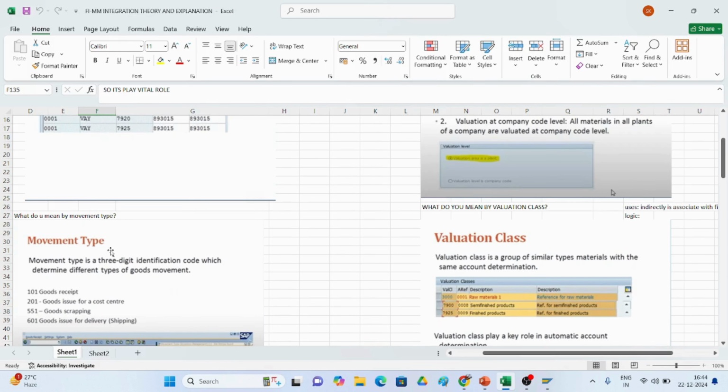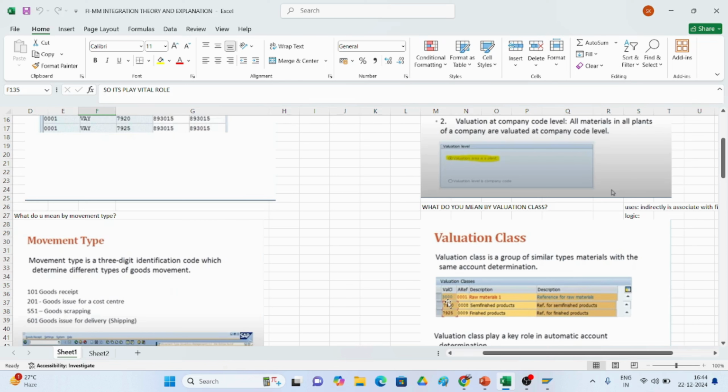So we have to understand what is available in SAP and use it, and we have to do the OBYC setting for account determination, which GL accounts are created for stock and GRIR, and assign them through the transaction event key. Valuation class is a group of similar types of material which have the same account determination.